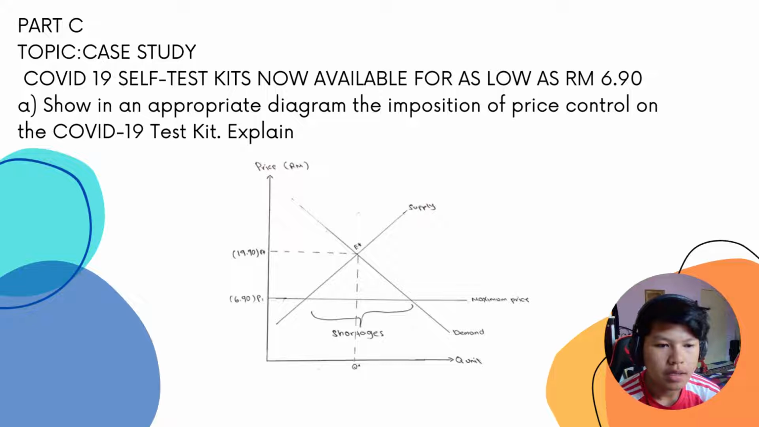So the next part is part C, which is the topic case study: COVID-19 self-test kits now available for as low as RM6.90. So the first question is, show in an appropriate diagram the position of price control on the COVID-19 test kit. So explain. So this is the graph of the question. The explanation will be on the next slide.